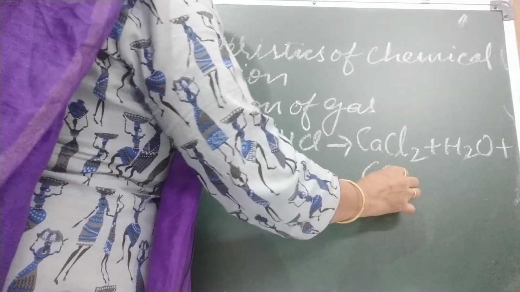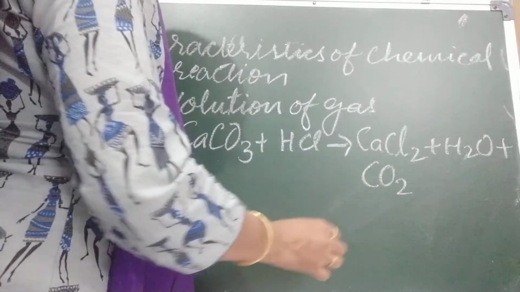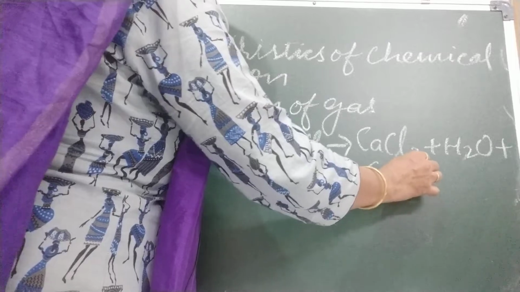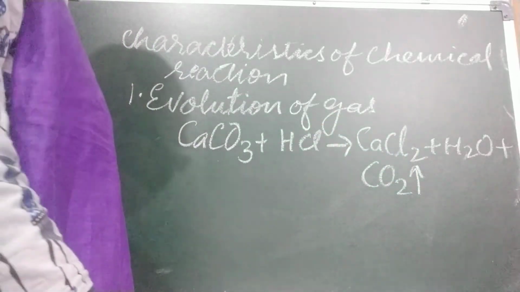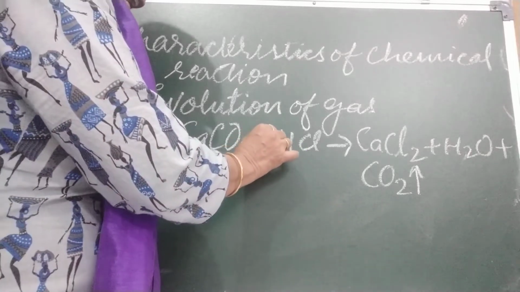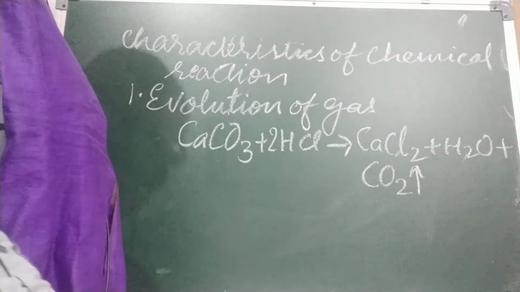And children, when gases are coming out, we always put an arrow in the upward direction. Why? Because gases are light in nature, they always go up. And this is now a balanced equation.